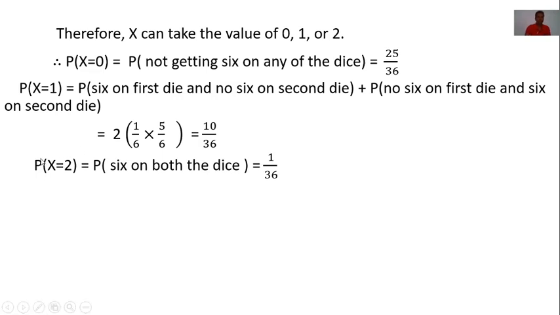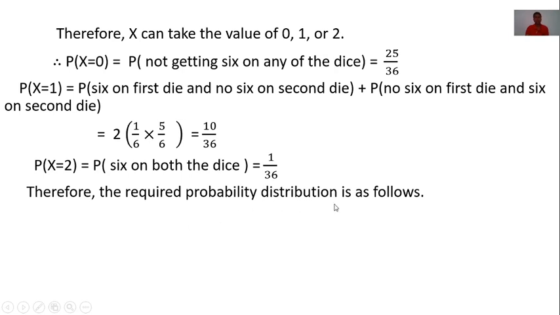Now next, P of x is equal to 2. That means probability of 6 on both the dice. This is only one outcome, ordered pair 6 out of 36. Therefore, its probability is 1 by 36. Hence, the required probability distribution is as follows.